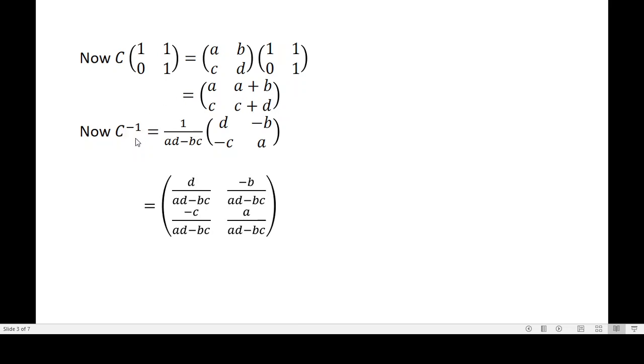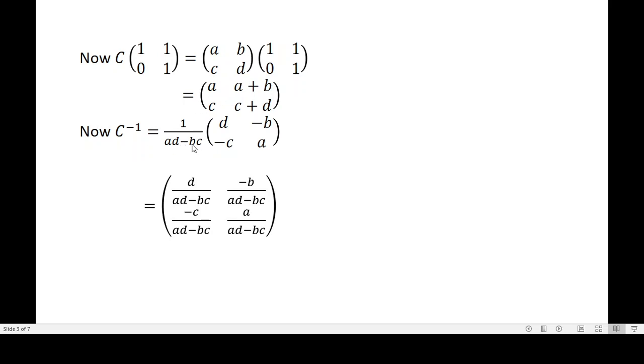Now what is C inverse? C is [a, b; c, d]. What is its inverse? We have to interchange the two diagonal elements: where a is, d comes, and where d is, a comes, and the other two elements are multiplied by minus 1, isn't it? So C inverse is [d, minus b; minus c, a] divided by ad minus bc, the determinant of C. See, the determinant of this matrix [a, b; c, d] is ad minus bc, that is non-zero, right?